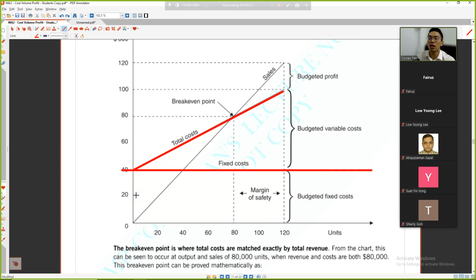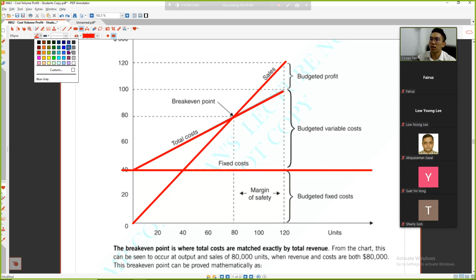But the sales start from 0 if you don't sell anything. So this is how you earn money. This point, I'll give it another color, blue.